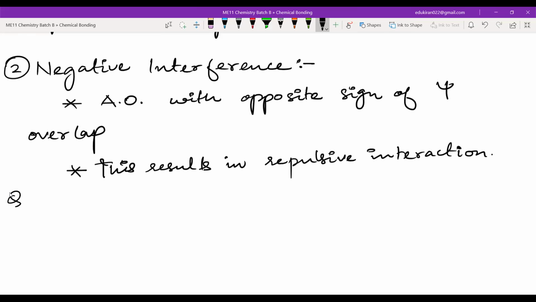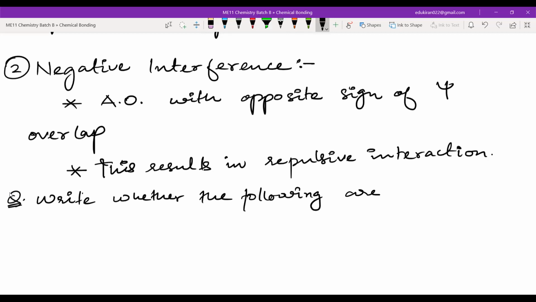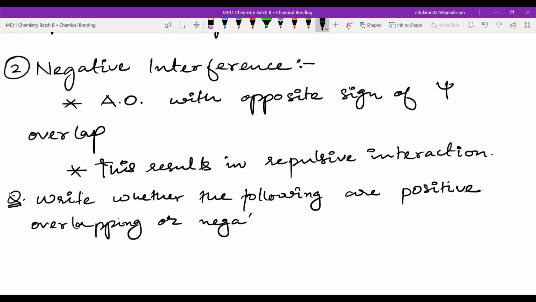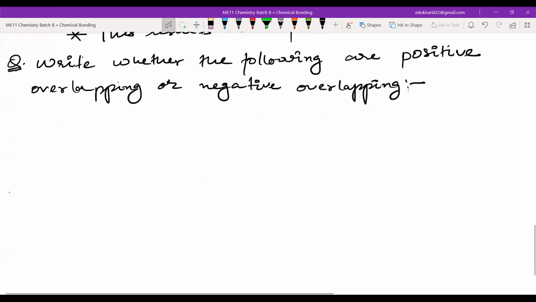Now write the question: write whether the following are positive overlapping or negative overlapping.